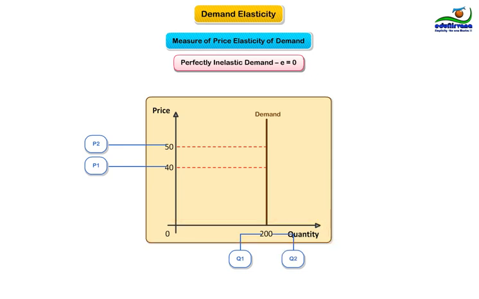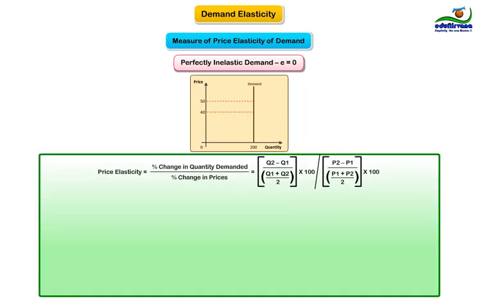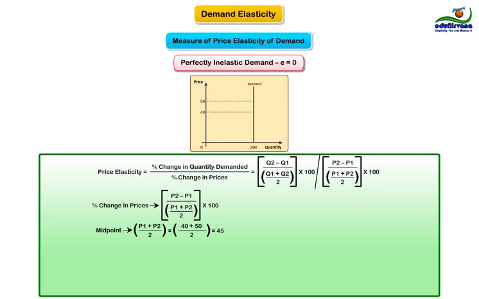Putting the values in the formula, we can calculate the price elasticity of demand. Let's first calculate percentage change in prices. Midpoint is P1 plus P2 divided by 2, that is 40 plus 50 divided by 2 results in 45.